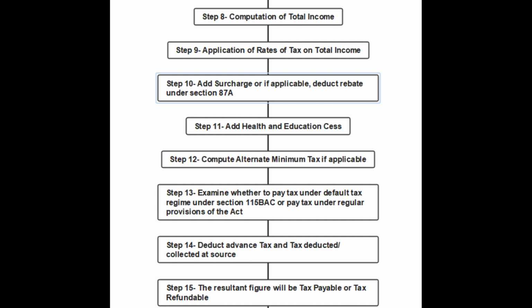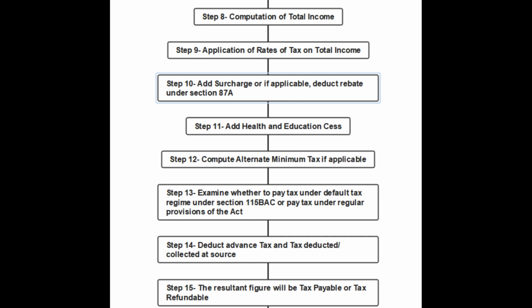Guys, once we arrive at the total income, we apply the rates of taxes as mentioned in the Income Tax Act or Annual Finance Act. Not just tax rates, there will be a few cases where surcharge applies. Surcharge means an additional tax that is payable over and above the income tax. So, in a few cases, surcharge will also be applicable. If not surcharge, there might be a few cases where a rebate under section 87A will be applied to the individual and resident taxpayers. Only for individual and resident taxpayers, rebate will be applicable.